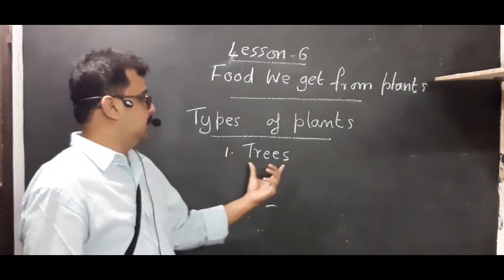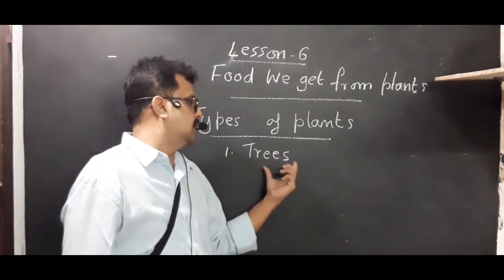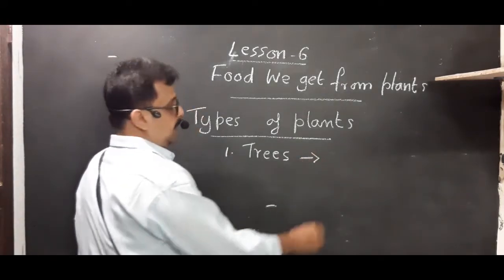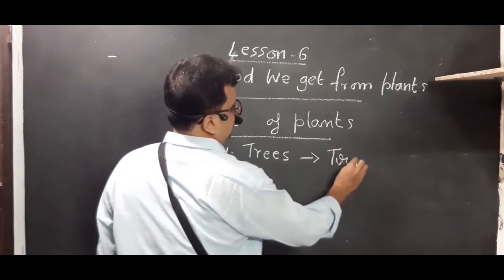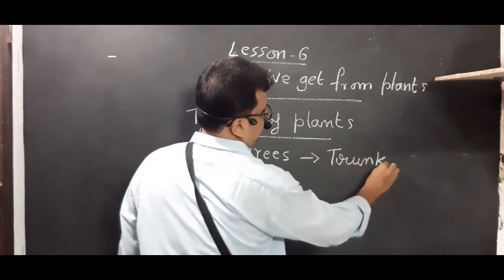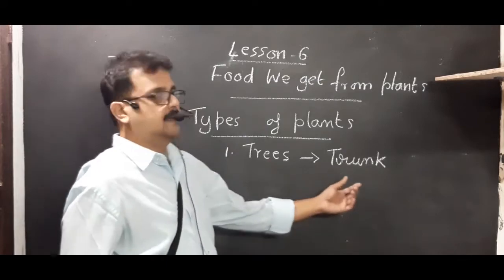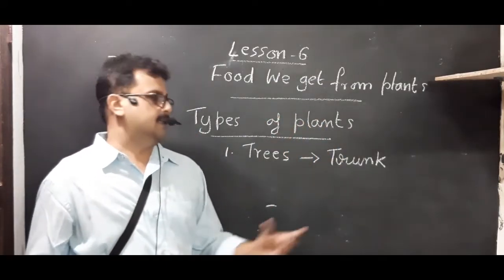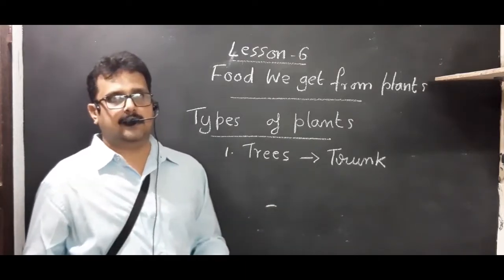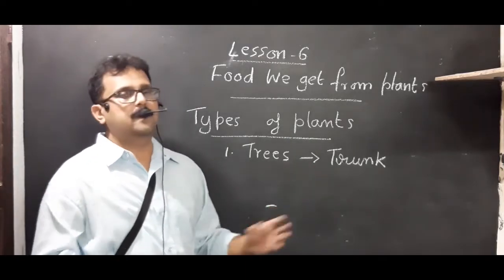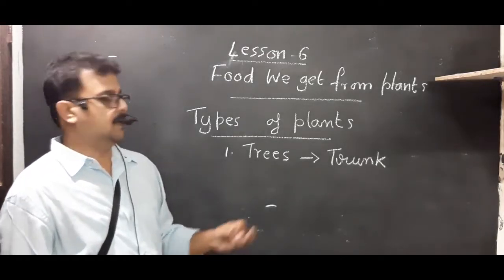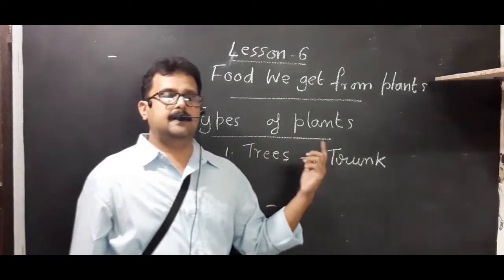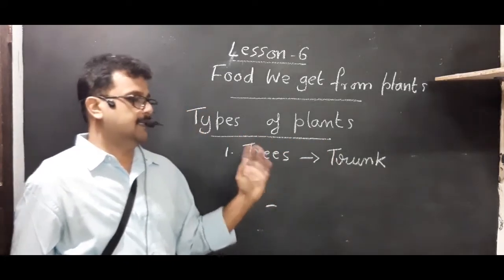Okay, so types of plants. First we will study about the trees. And what is the speciality in them? They have thick stem called the trunk. From this trunk, various branches arise, isn't it? From the trunk, various branches arise and it will be covered with leaves. Example, all of you know, there is mango tree, jackfruit tree, banyan tree, different types of very large trees are there.